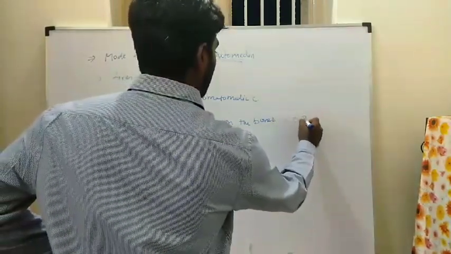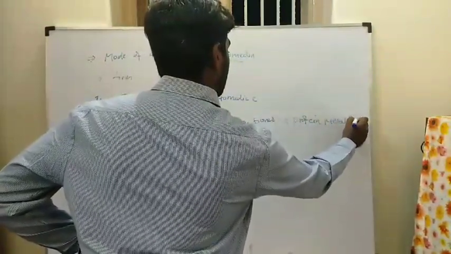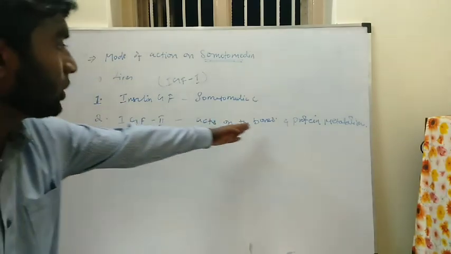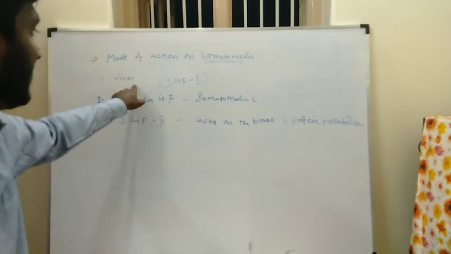And protein metabolism. So why will these act? You should understand that growth hormone acts on the bones and protein metabolism through somatomedin. The somatomedin will be secreted from the liver.